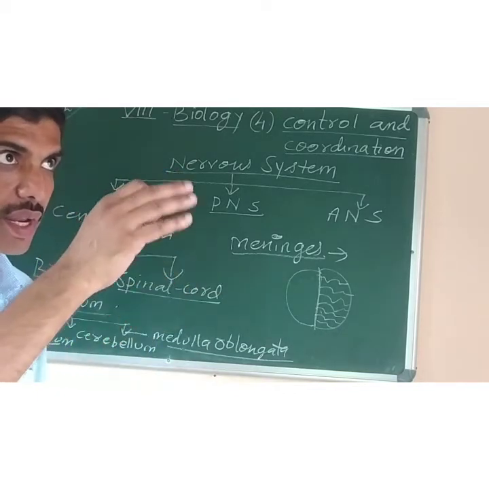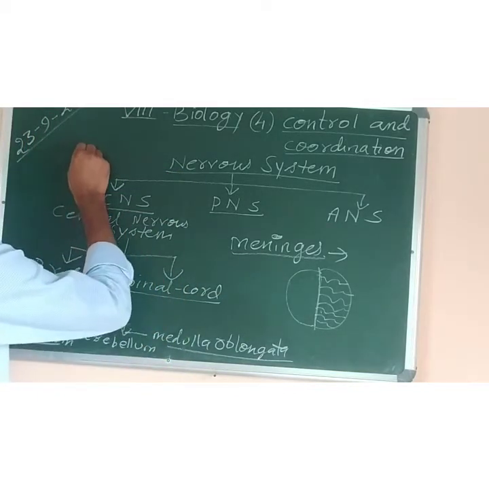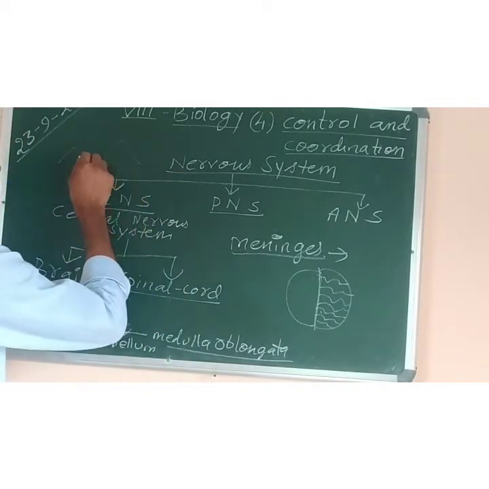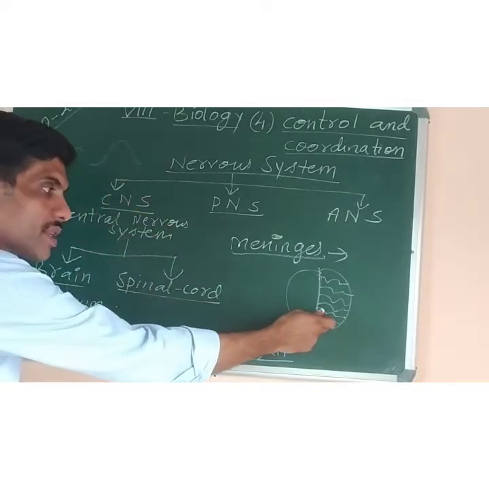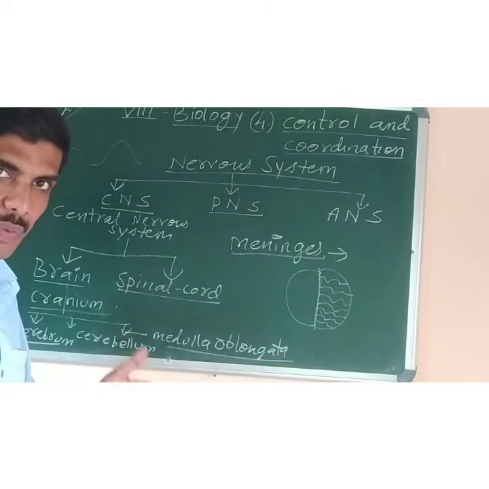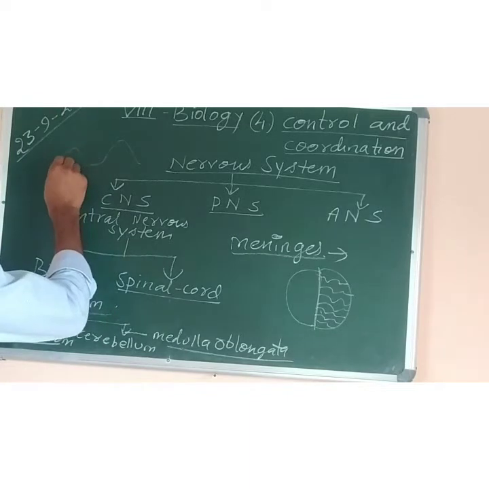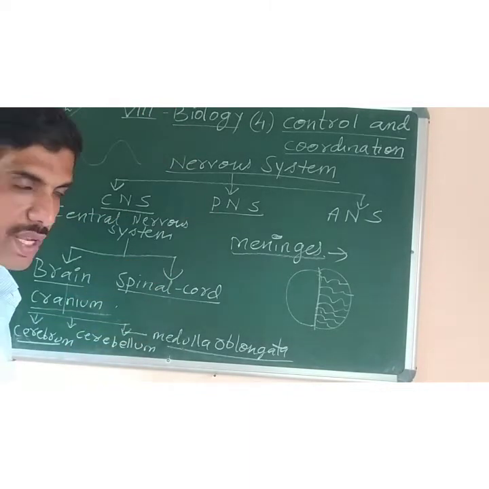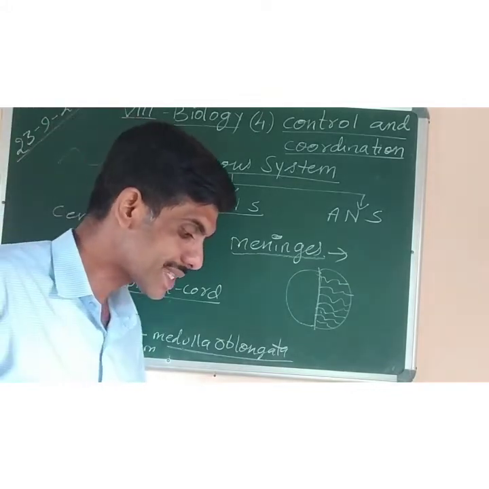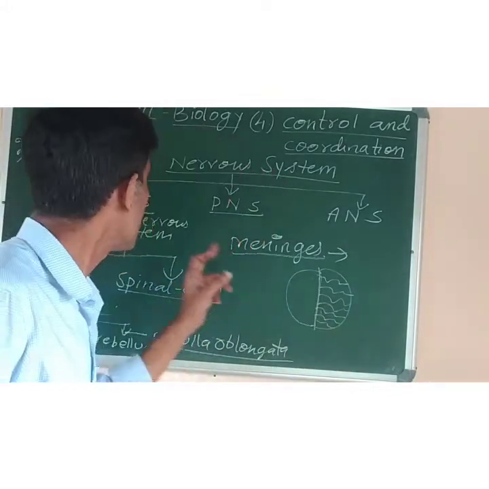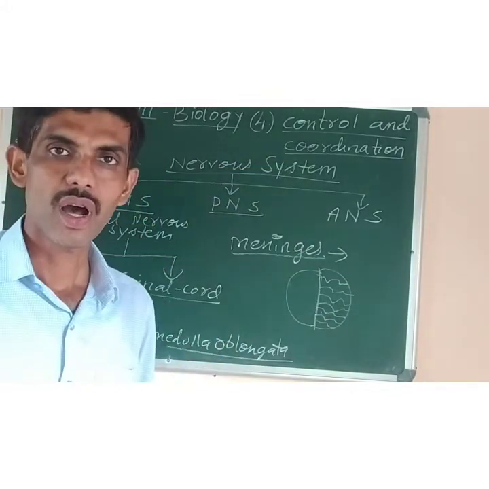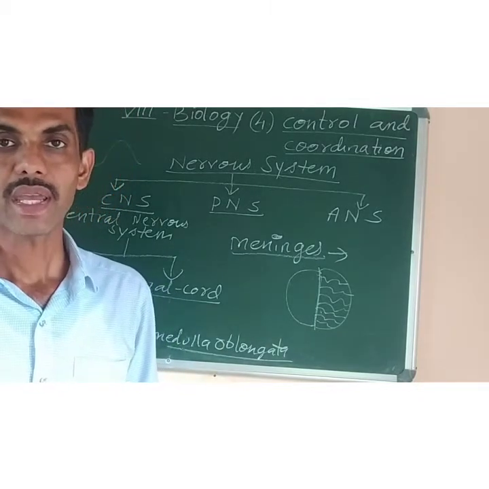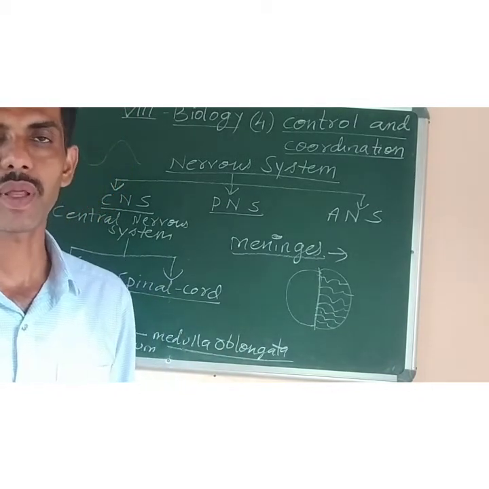Just like the mountain valleys have ups and downs, again ups, again downs, on the surface of the cerebrum, on the cerebral hemisphere, there are many ridges and furrows, like elevations and depressions. So what is the use of these ridges and furrows on the surface of the cerebrum? It increases the surface area of the brain.